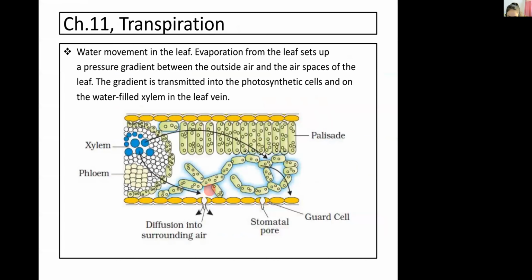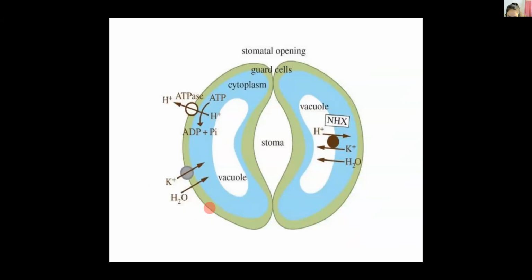Just for the NEET exam, you have to prepare this theory. So many scientists have proposed different theories on how the stomata help in the transpiration process.